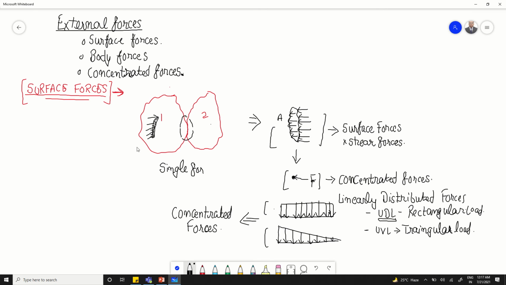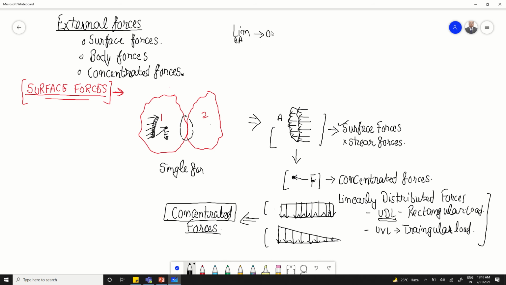All these forces can be replaced by an equivalent force Fs acting through a single point, assuming that the area is very small, or we can say the limit of delta A tends to 0.